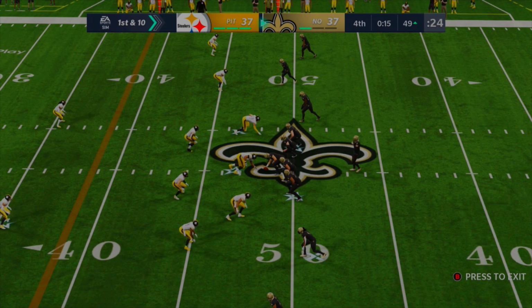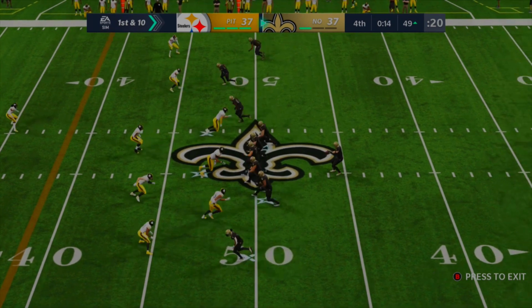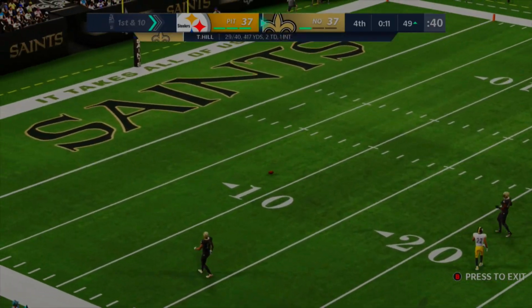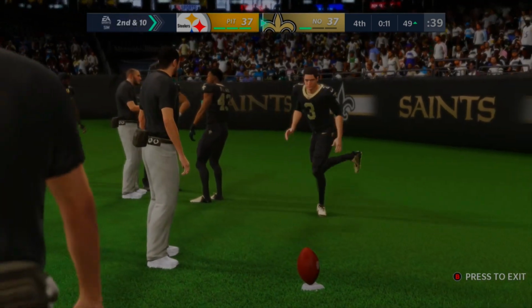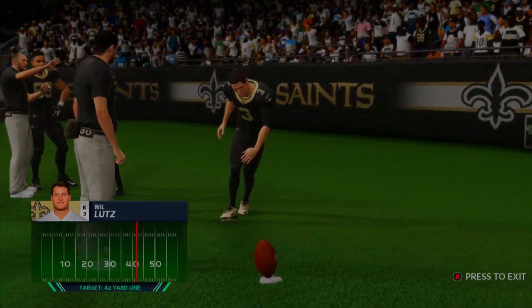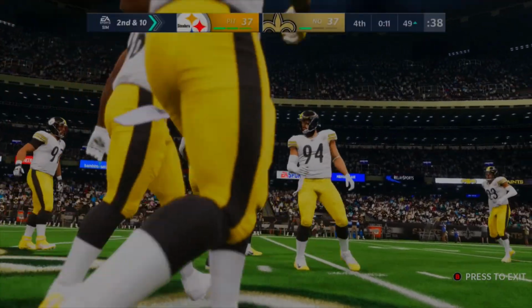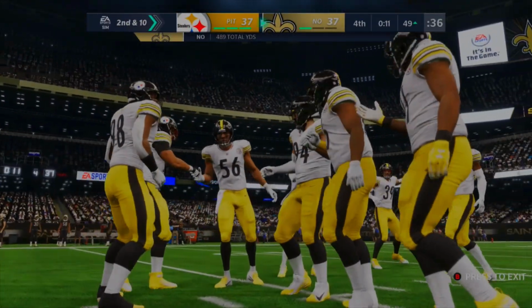Alright, so a good game here between the Pittsburgh Steelers and the New Orleans Saints. 37-all. Keep in mind that Taysom Hill is starting at quarterback, and he's going to throw... No, almost threw a pick right there. It was in midfield, but no one could get to it. As I was saying, Taysom Hill is the starting quarterback. Will Lutz right there, target line, 42-yard line. Tied at 37. I've got to say, for Pittsburgh to give up 37 points on their defense is something different.